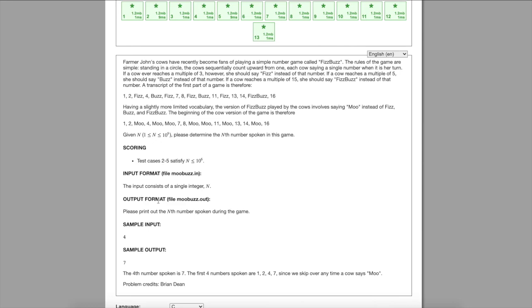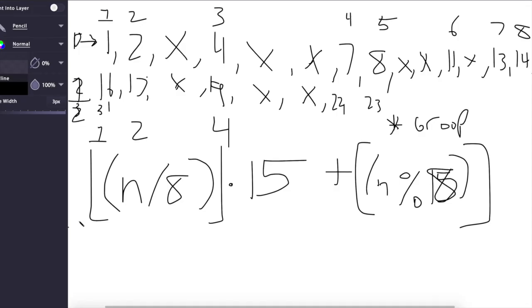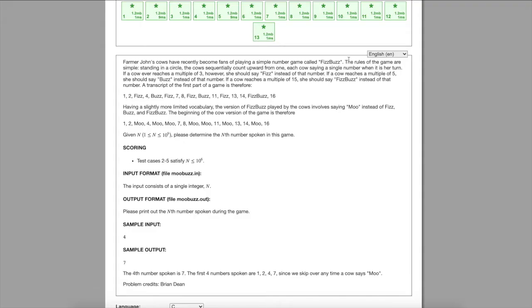They have the example of 4, so we take 4 over 8 floor, so that's 0, times 15, which is also another 0. Then we would take 4 mod 8, which is just 4. And then we can see right here that we would get this one right here, so 4, and then we would just get 7, which is in fact our answer.